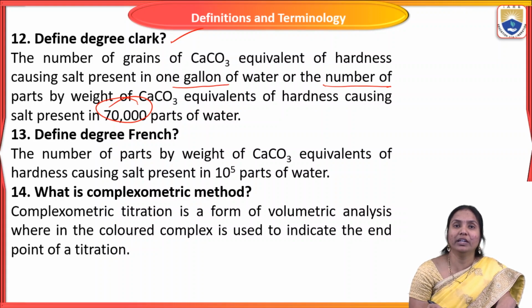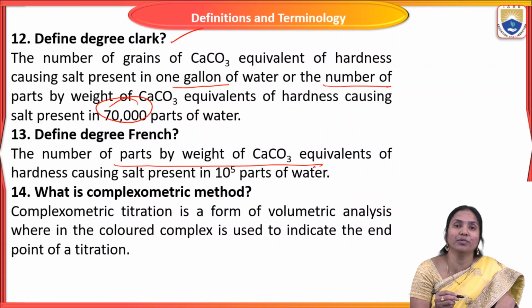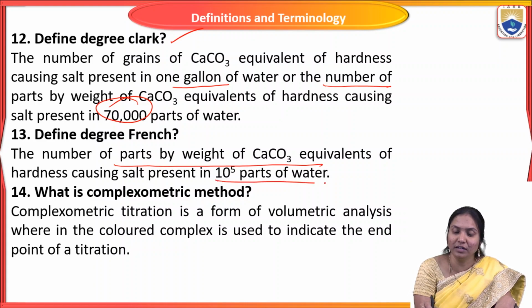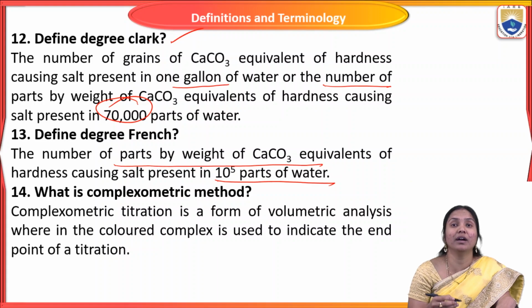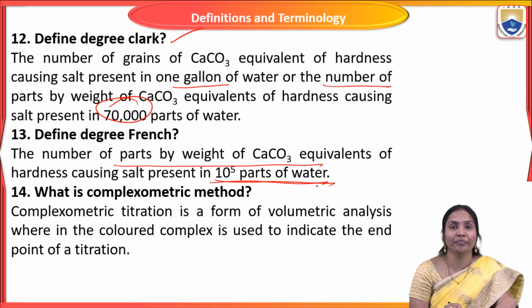Next, what is the meaning of degree of French? Define degree of French. The number of parts by weight of calcium carbonate equivalent of hardness-causing salt present in 10^5 parts of water. So what is the meaning of degree of French? The number of parts of calcium carbonate equivalent weight in 10^5 parts of water is called degree of French.